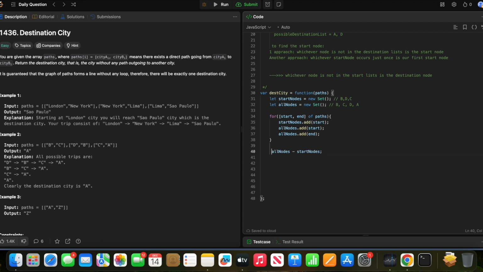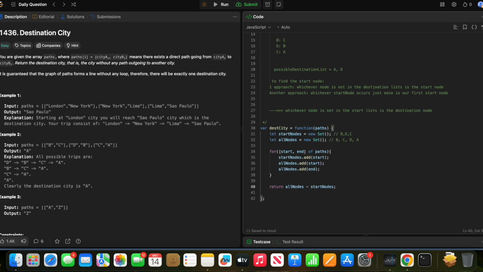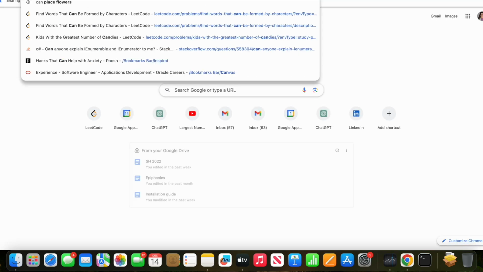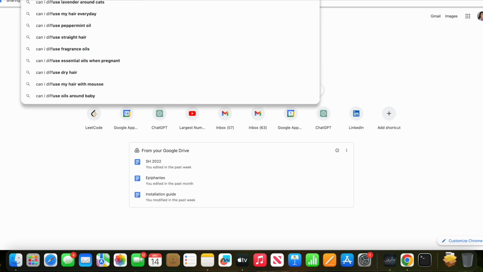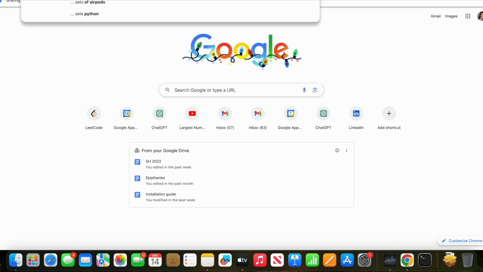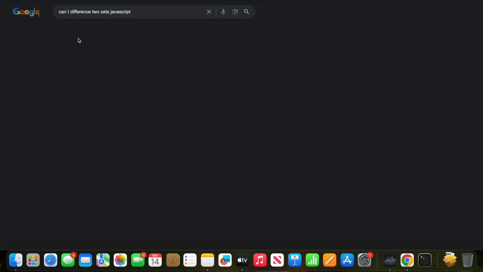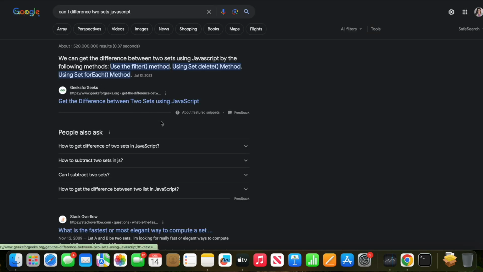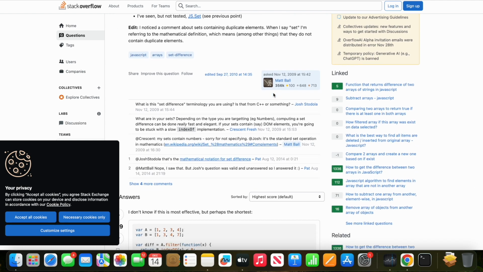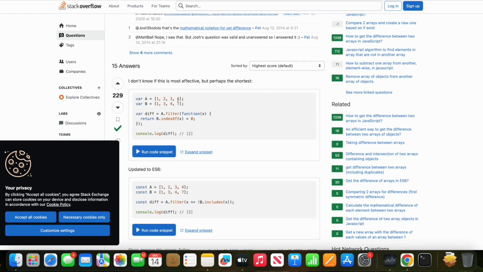Is this possible in JavaScript? I'm not sure if this is possible or not. Let's see. Can I difference two sets in JavaScript? Yeah, that's what I mean. A and B, so 1 2 3 4 and 1 3 4 7, so that the answer will be 2. I want the answer 2.